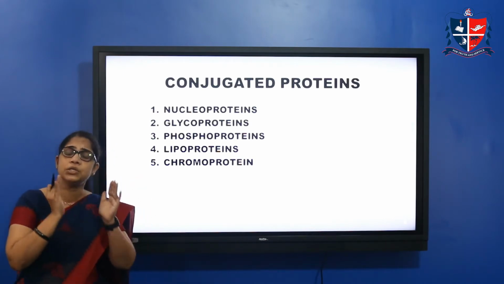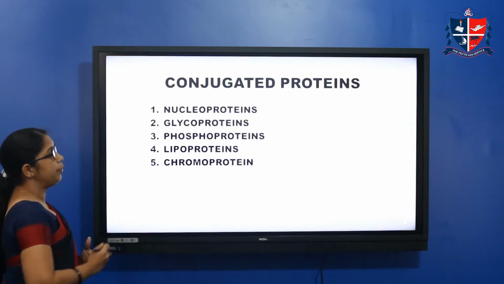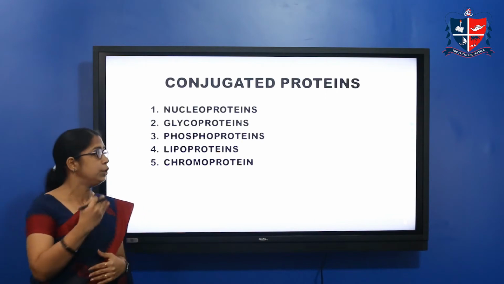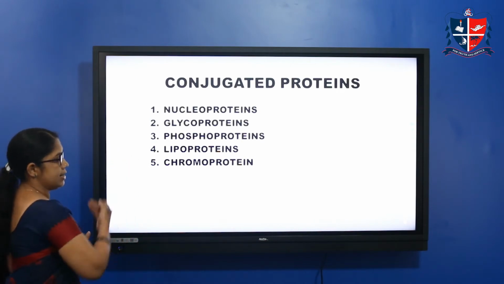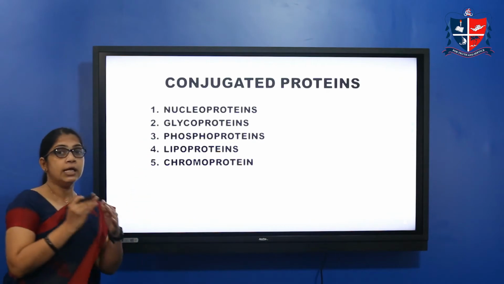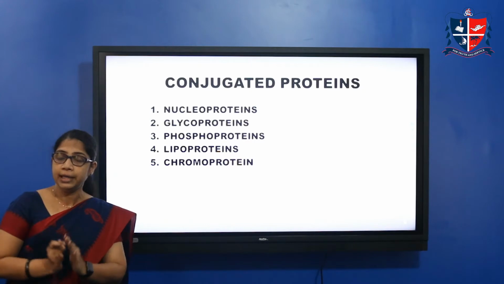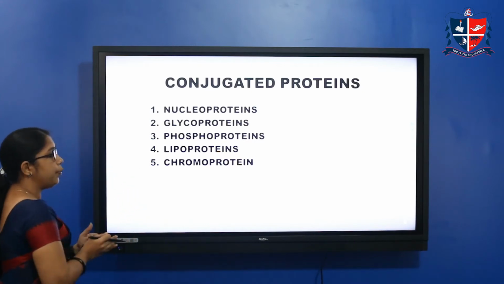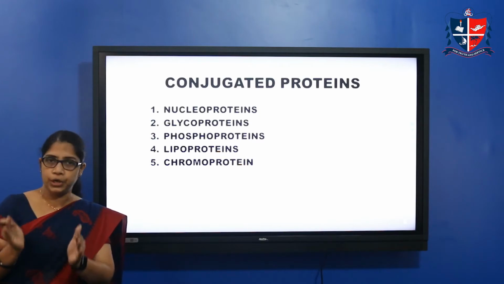Based on this non-protein part or prosthetic group, conjugated proteins are again classified into different types like nucleoproteins, glycoproteins, etc. In nucleoproteins, the prosthetic group is nucleic acid like RNA or DNA. In glycoproteins, it is a carbohydrate.